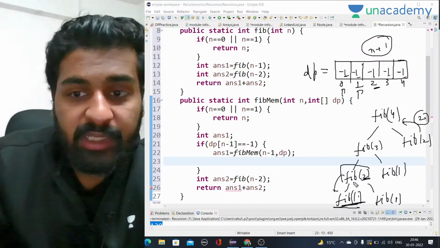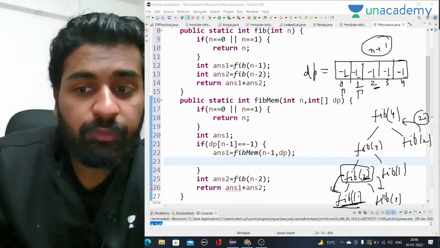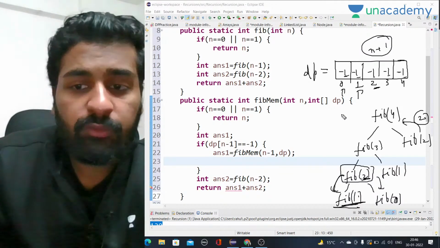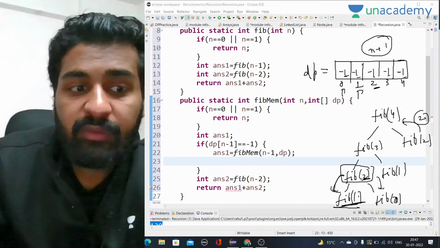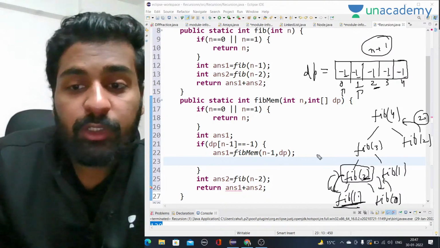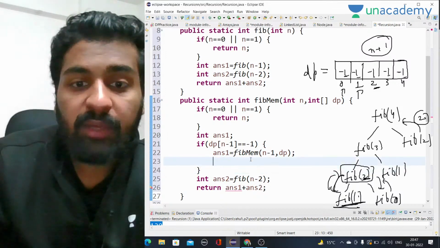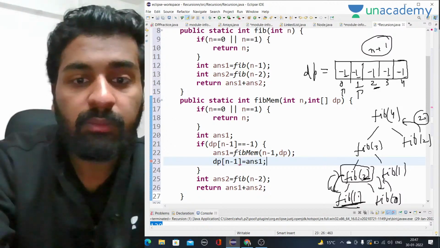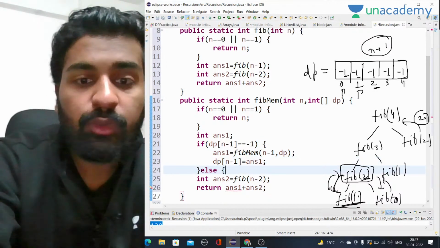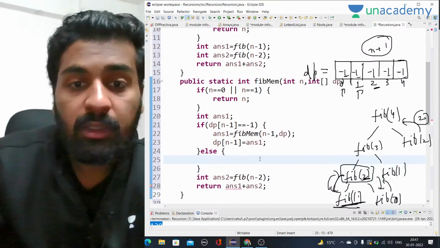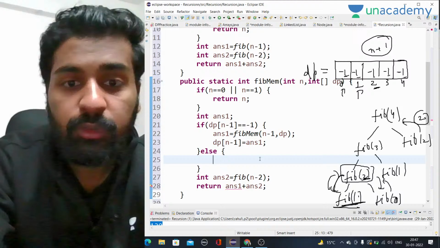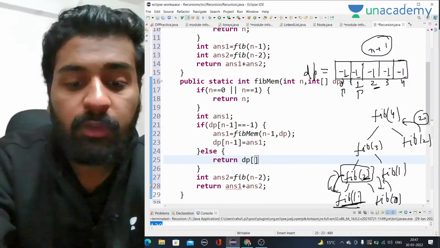So fib of 2 has to decide if it wants to call for fib of 1 and fib of 0. If we already have the value of fib of 1 and fib of 0 in this array, then we will not call for recursion. But if we don't have the value, then after we get the value from here and here, we will store them. So I will do dp of n-1 is equal to answer 1. Else, we have to directly return the value. Otherwise we return dp of n-1.